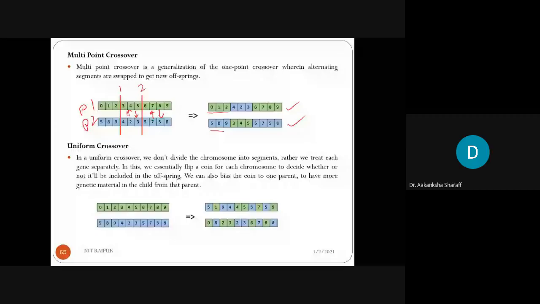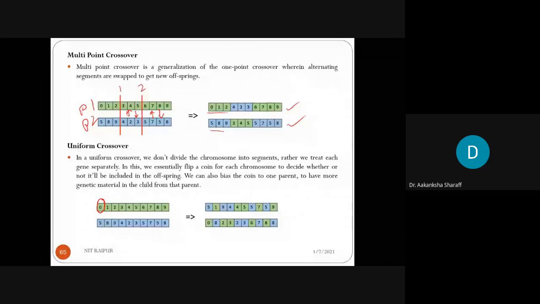Now the third one is uniform crossover. What happens in uniform crossover? In a uniform crossover, we don't divide the chromosome into segments. Rather, we treat each gene separately. What is a gene? That is each individual part of a chromosome, like 0, 1, 2, 3. These are genes, so we are considering these genes separately.